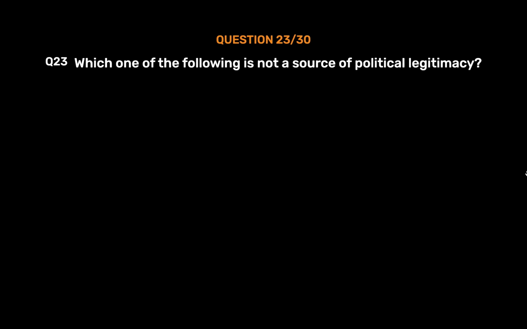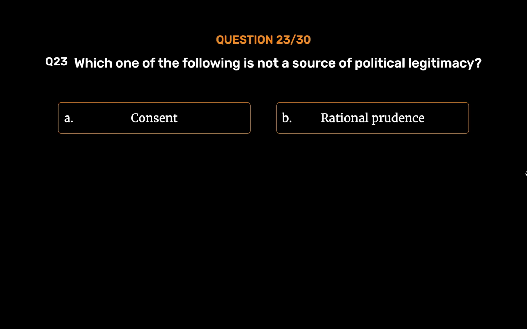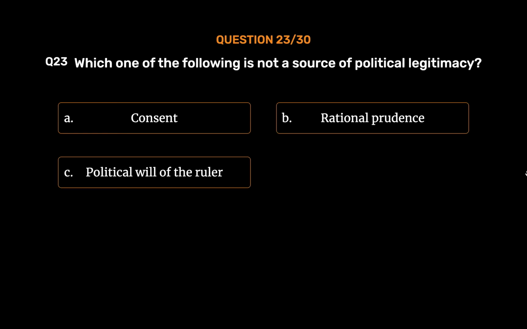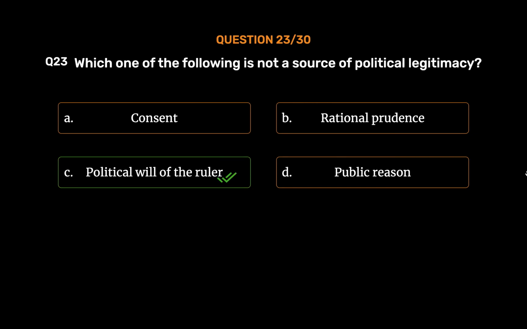Question number 23. Which one of the following is not a source of political legitimacy? Option A. Consent. Option B. Rational prudence. Option C. Political will of the ruler. Option D. Public reason. The correct answer is Option C. Political will of the ruler.